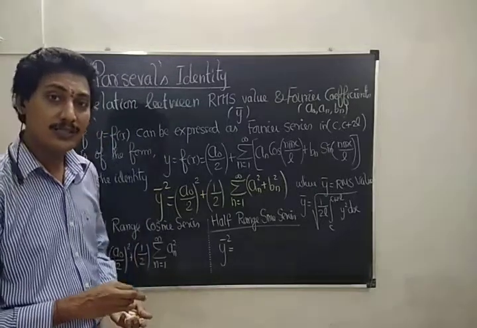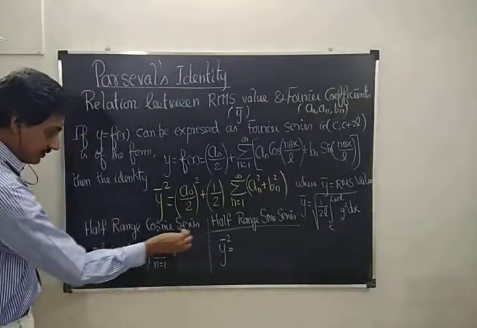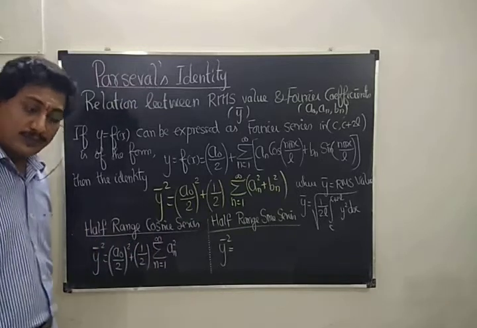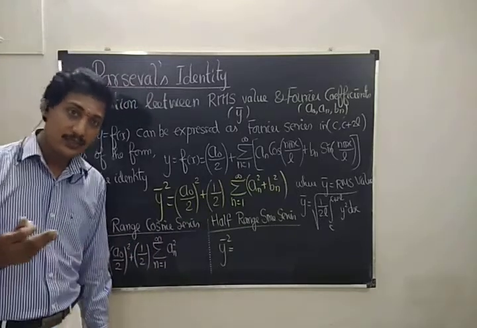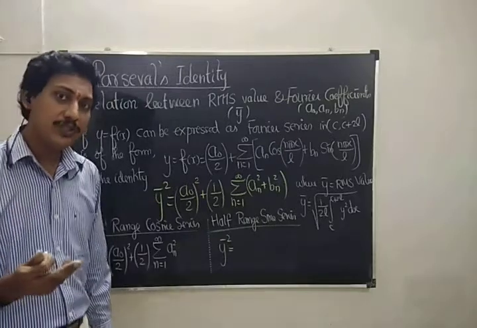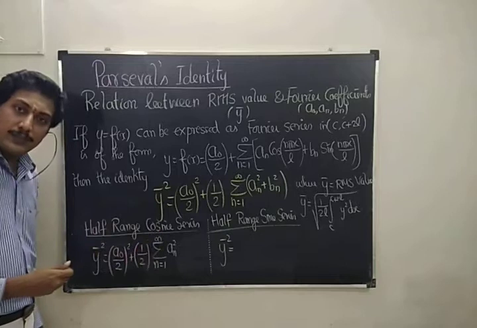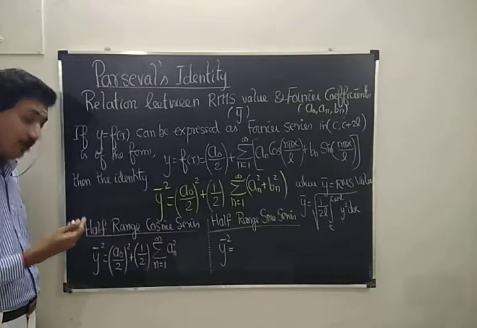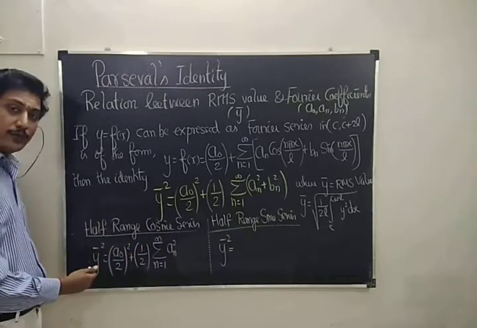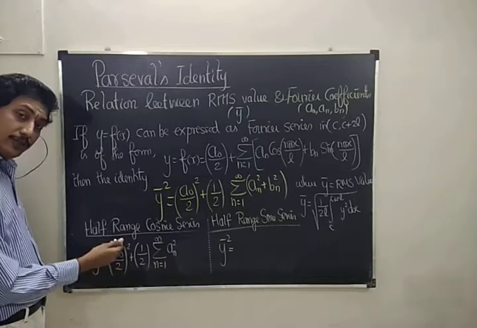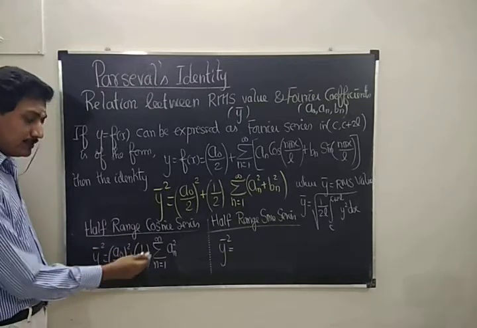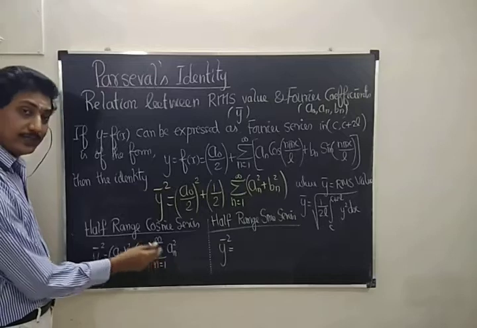What about the half range series? Yes, there are two types of half range series. One is the cosine series. Once it's a cosine series, there is no sine term. What is the coefficient for the sine term? bn. So there is no bn at all. So Parseval's identity for the half range cosine series is y bar squared equal to a0 by 2 the whole squared plus 1 by 2 sigma n equal to 1 to infinity an squared.